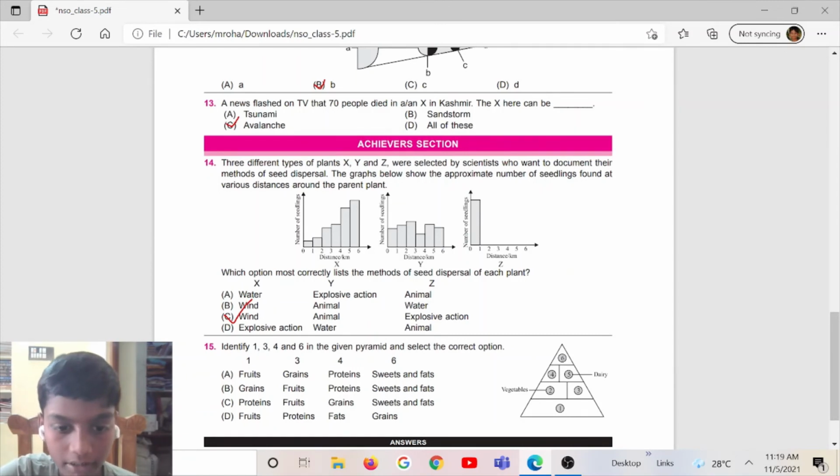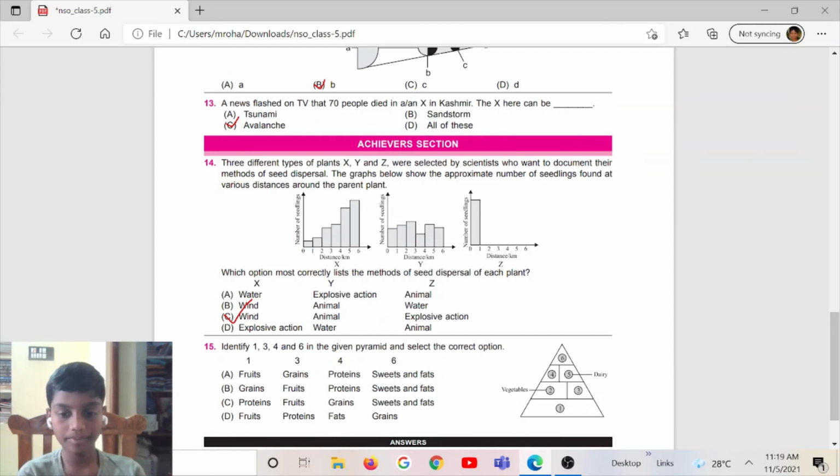Question number 15. Identify 1, 3, 4 and 6 in the given pyramid and select the correct option. But this time I am not going to say the options.